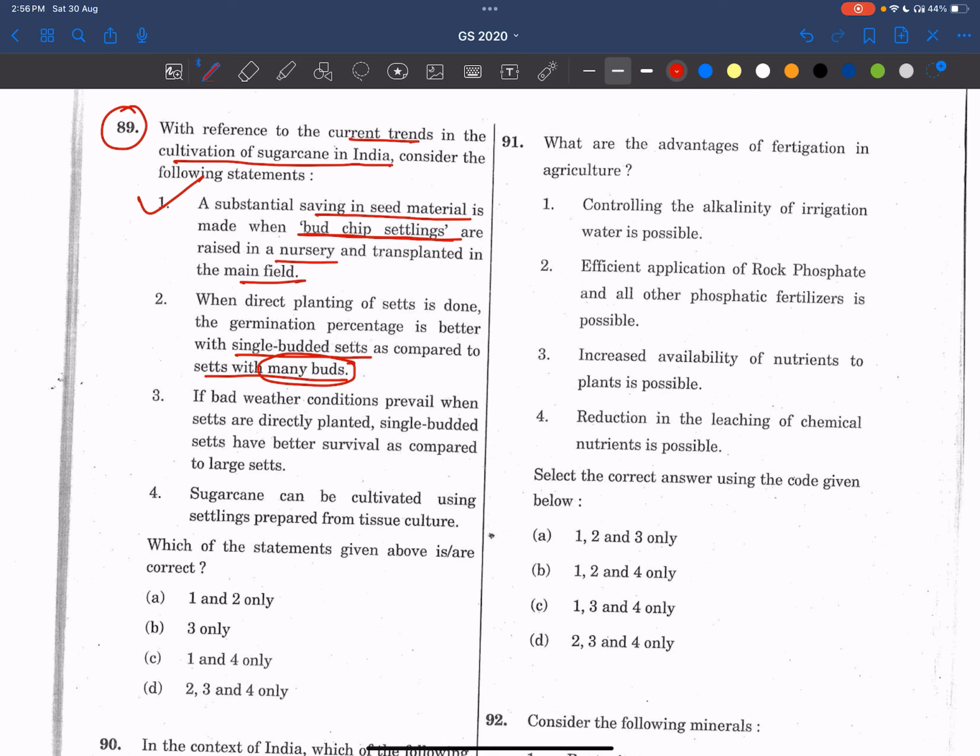So the germination percentage is higher than with single bud sets. So this statement is wrong. Even if you don't know about bud setting, with general common sense we can solve this type of question.